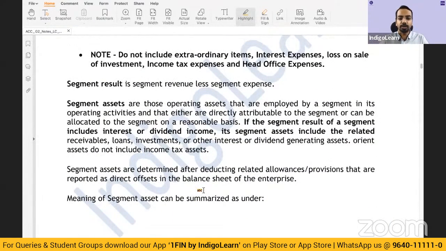Then segment assets are those assets which are employed by a particular segment, which are directly attributable to the specific segment. And segment results are segment revenue minus segment expenses. Now in the examination, you are not expected to understand each of these aspects in depth. Generally, the kind of questions we have been seeing from this standard are, first, whether a segment is reportable or not, and second, preparing segment-wise reporting, which is just an extension of the normal P&L.